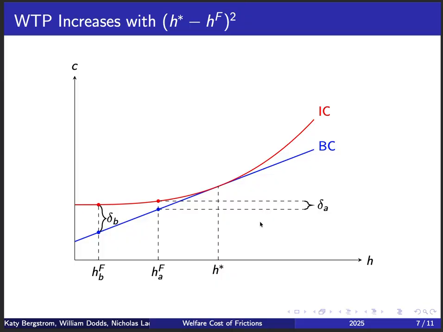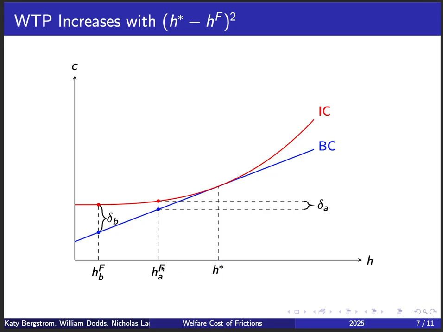Now the second result is that this willingness to pay increases with the square of the difference between the optimal hours H star and the hours with frictions HF. And to see this, we consider two individuals, both with the same indifference curve, same preferences or elasticities, and both maximizing their utility in the frictionless world at H star.